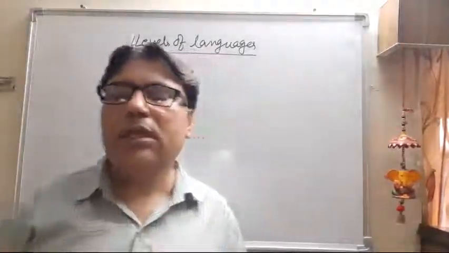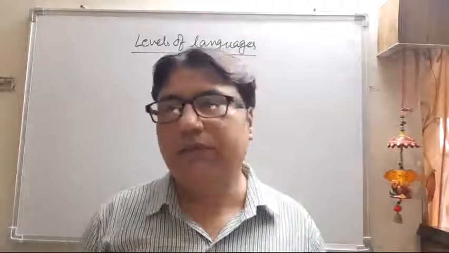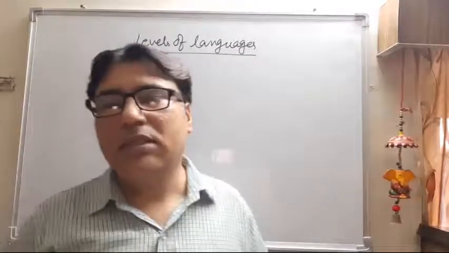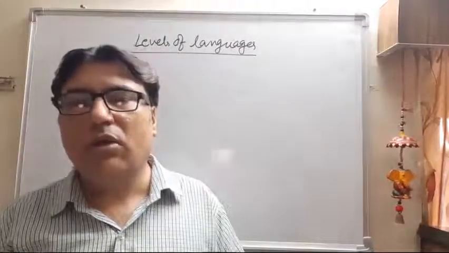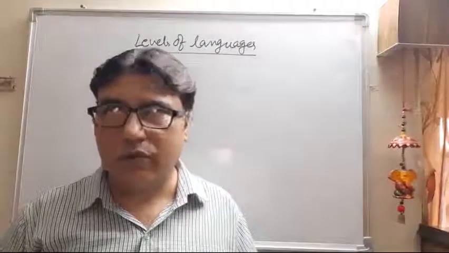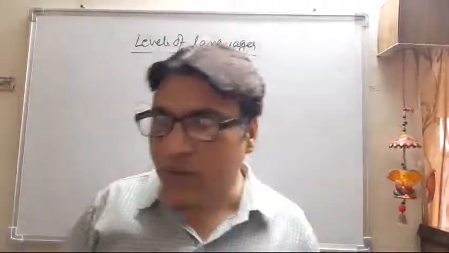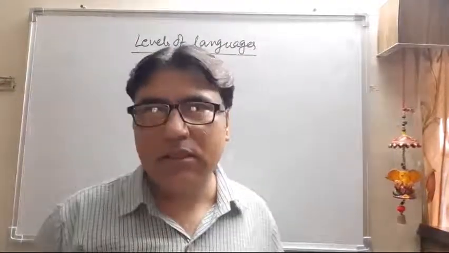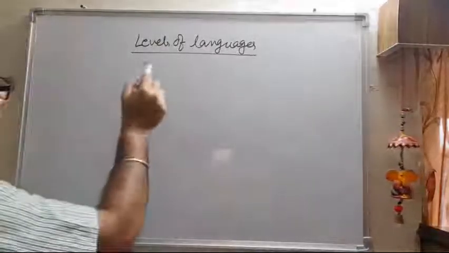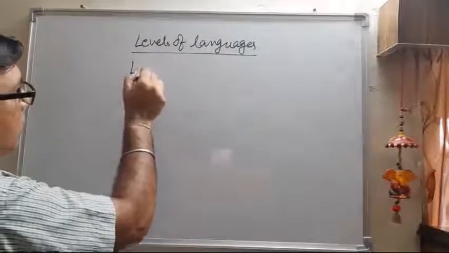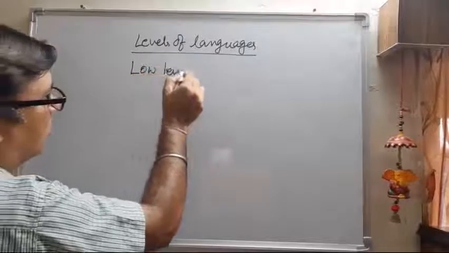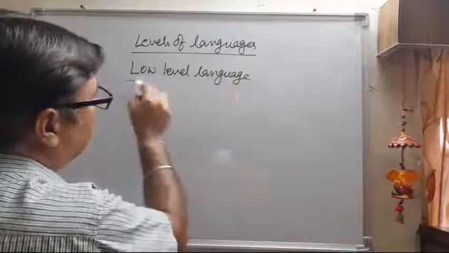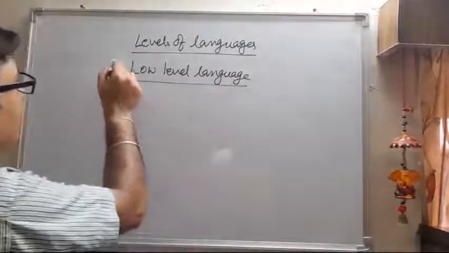So as you know, the computer is hardware, and to run that hardware we need software that is in the form of a program. The development of this software took place in certain generations. The first software that was developed was known as low level language. What is this low level language?